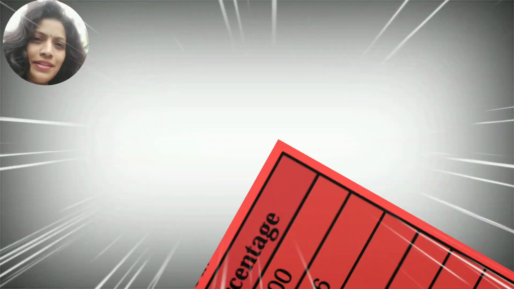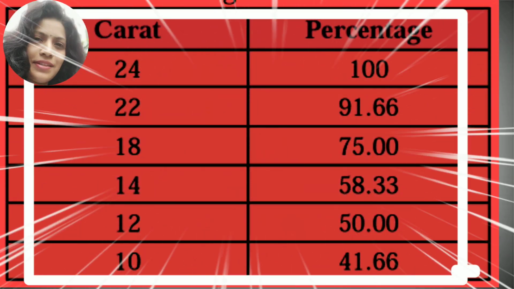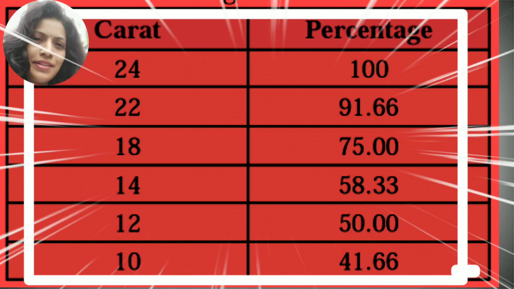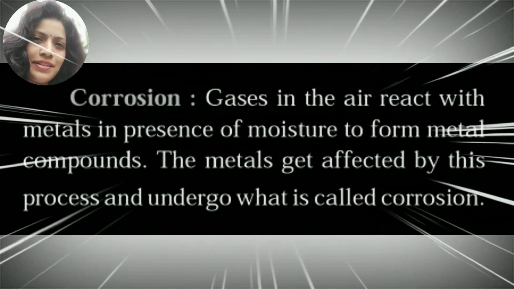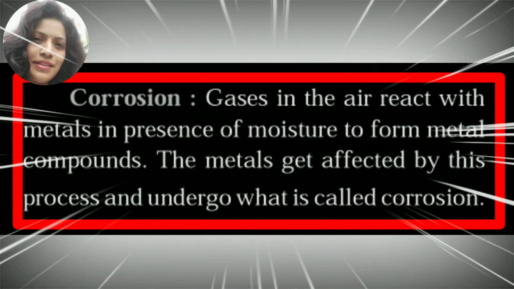See the carat. 24 carat, it is 100%. 22 carat, it is 91.66%. 18 carat, that is 75%. 14 carat, that is 58.33%. 12 carat, so the percentage is 50. And for 10 carat, it is 41.66%. Let us move towards the corrosion.